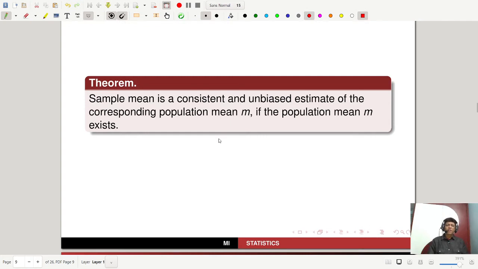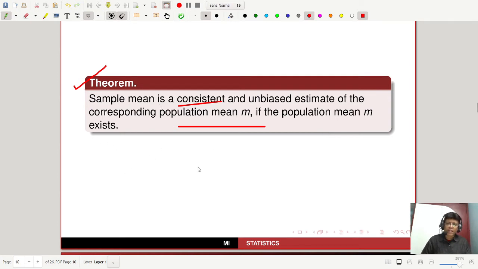Next, I will prove some theorems, and some of the theorems will be given to you. You can try to prove those theorems, but those are very important theorems. First theorem: the sample mean is a consistent and unbiased estimate of the corresponding population mean if the population mean m exists.